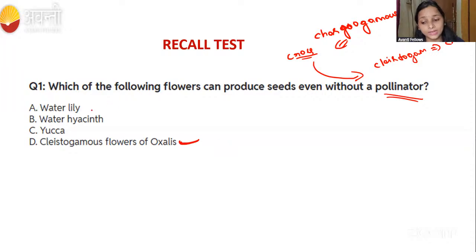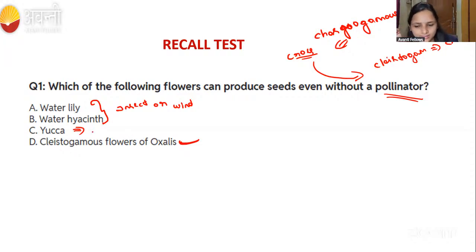Remember, water lily and water hyacinth are pollinated by insect or wind. Then coming to yucca, yucca is pollinated by what? We studied in the last class, right? Some of them give an extra reward also.